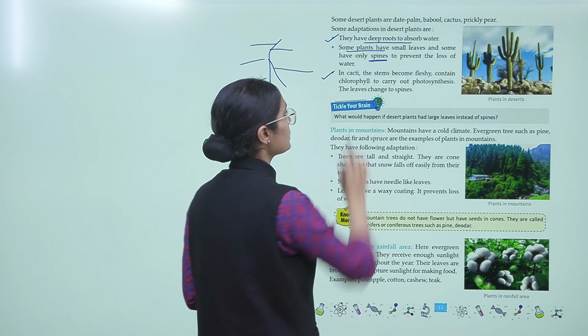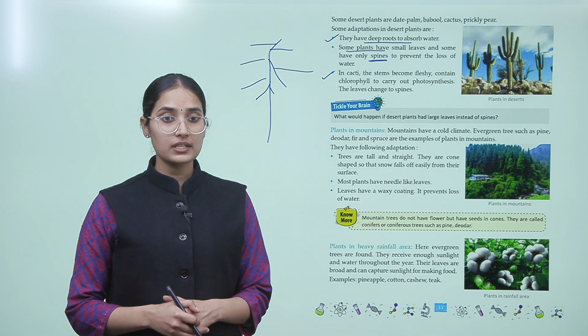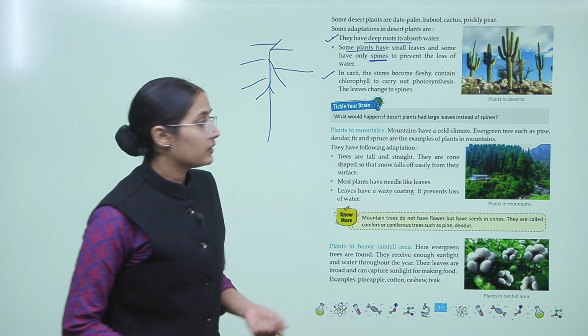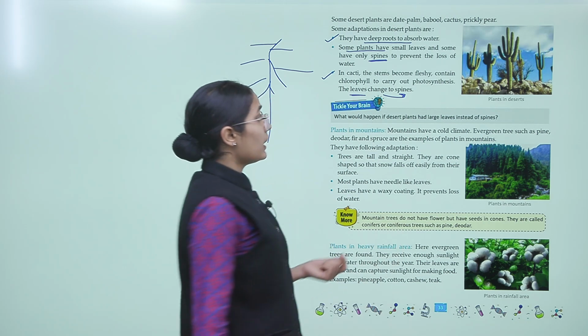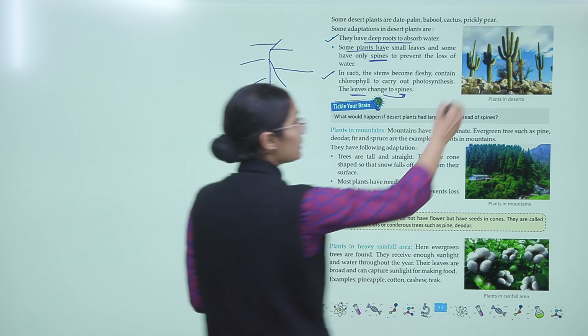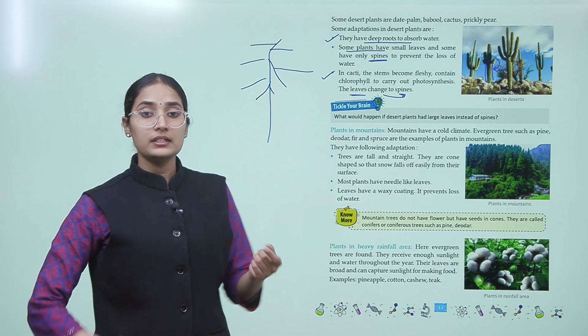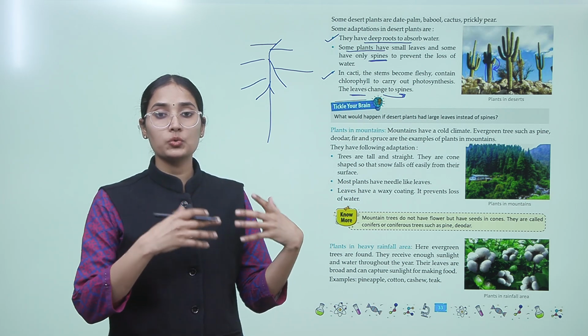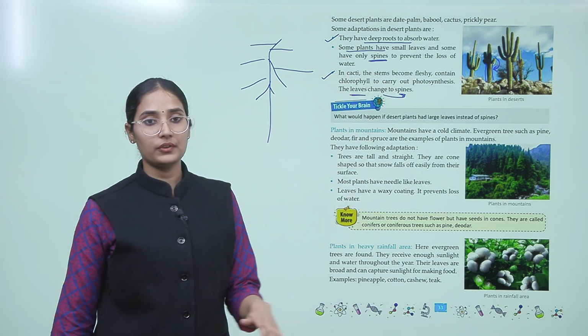In cacti, the stems become fleshy and contain chlorophyll to carry out photosynthesis. The leaves change to spines, right. In cactus, the leaves change into spines, and the stem has the chlorophyll, and the work of the leaves to do the photosynthesis is then done by the stem, right.